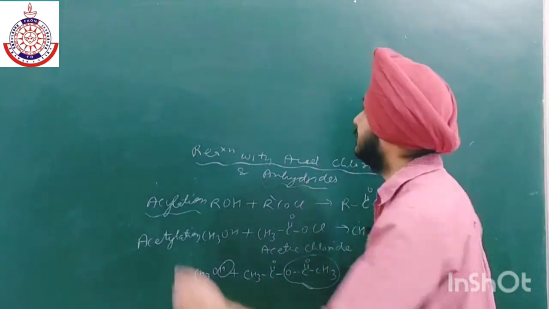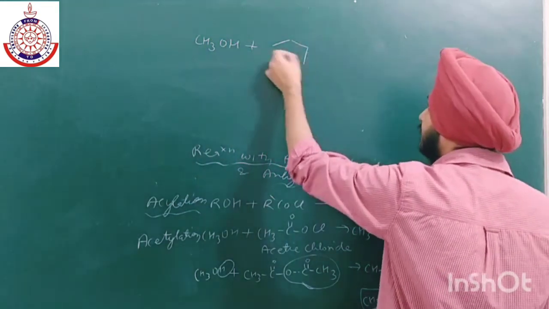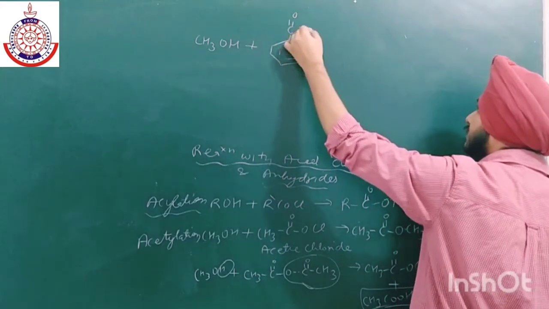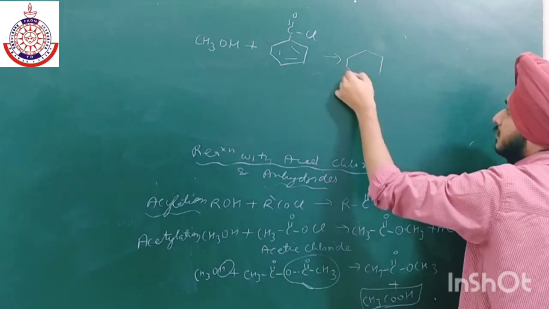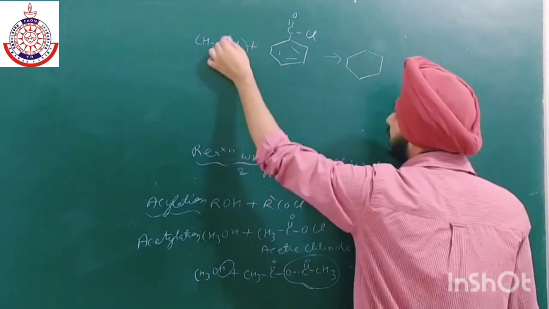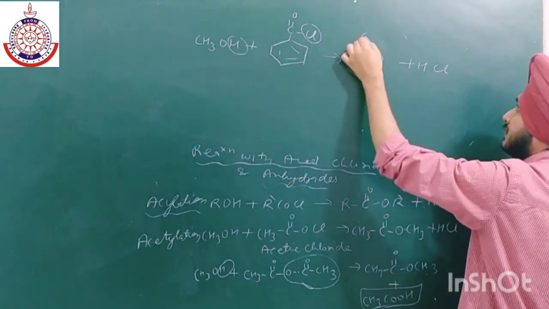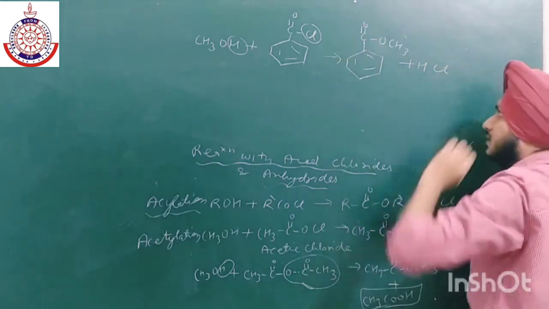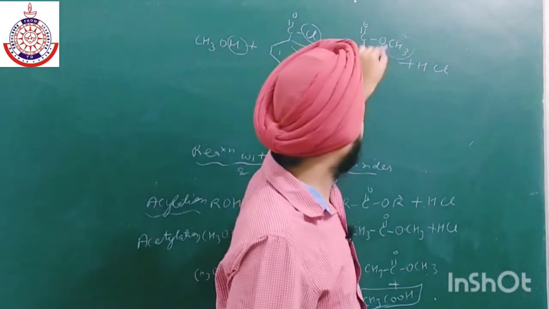So the reaction is CH3OH again plus, if we have this compound benzoyl chloride, then this is known as benzoylation, and we will get the product as H and Cl will leave, and we will get C double bond O OCH3, methyl benzoate.